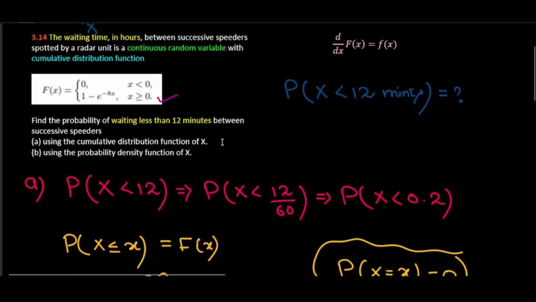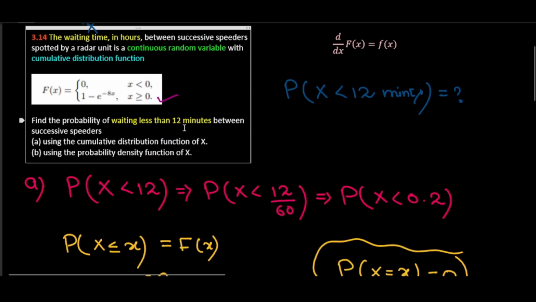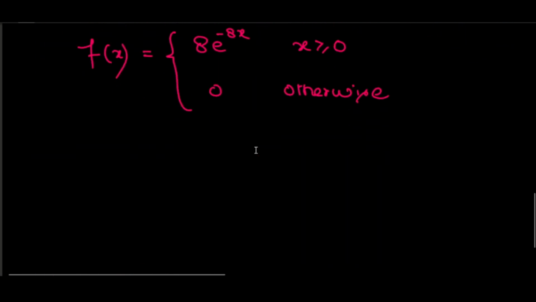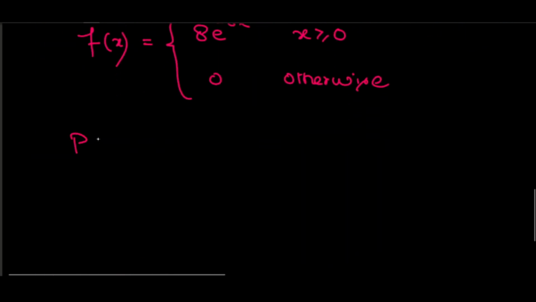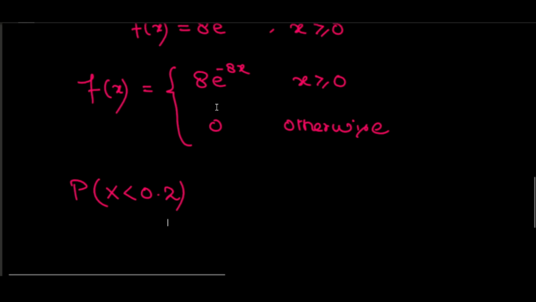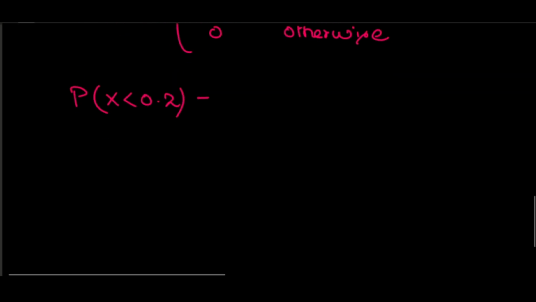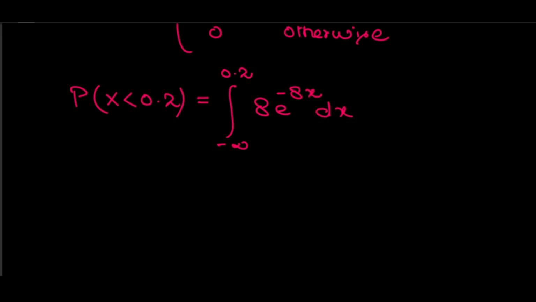So here I will use this concept because we require the waiting time less than 12 minutes. In this case, I will find the probability of x less than 0.2. Because this is a PDF now, and you know that whenever you are given a PDF, you can use this formula. Because x less than 0.2 means I will integrate from minus infinity to 0.2, and my function is 8 into e raised to the power minus 8x into dx.